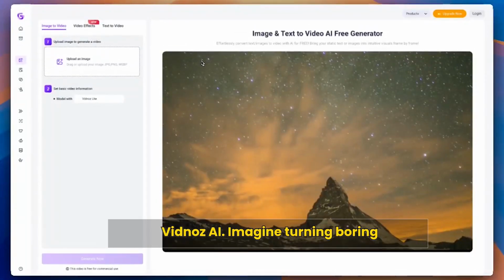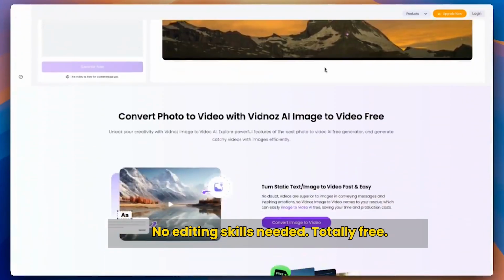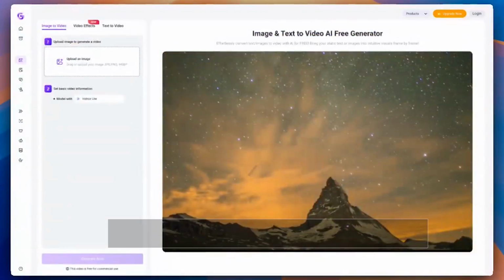First up, Vidnoz AI. Imagine turning boring text or images into full-blown videos automatically. Just paste your script or upload a pic, and boom, video done. No editing skills needed, totally free.